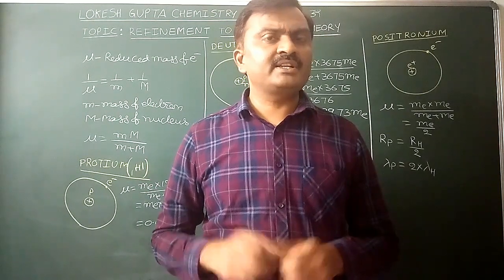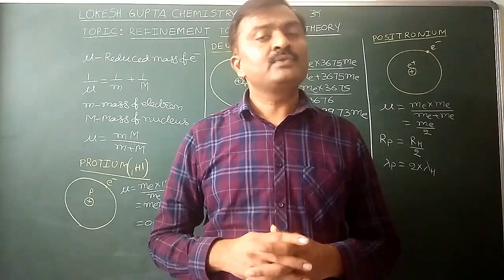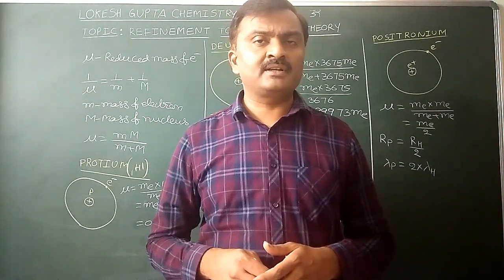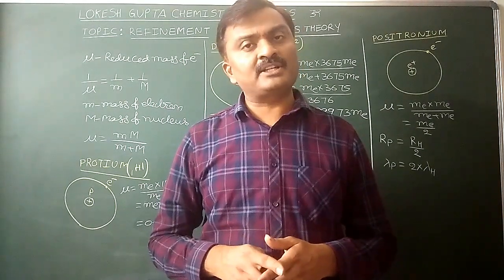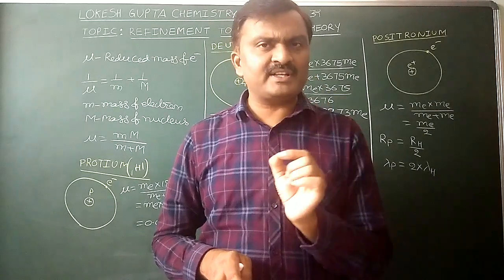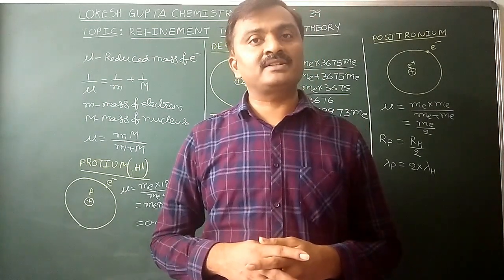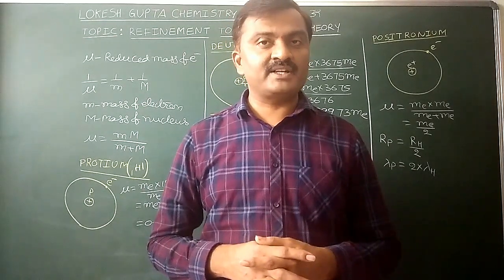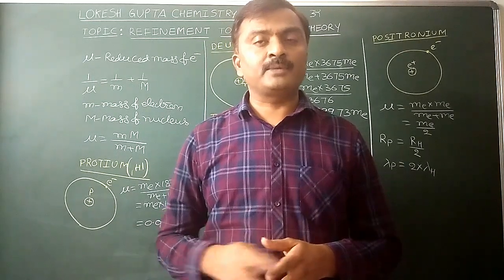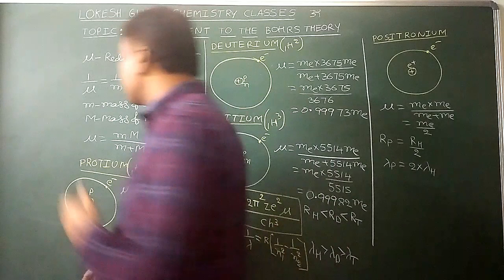Next, one more question. From the Bohr theory, Bohr calculated the energy of electron in the nth orbit for hydrogen and hydrogen-like species, and the radius of the nth orbit. Now are those values and the experimental values equal? Almost equal, but a little bit of difference is there. Why like that? To get clarity on these points, we have to know about the refinement to the Bohr theory by Rydberg.